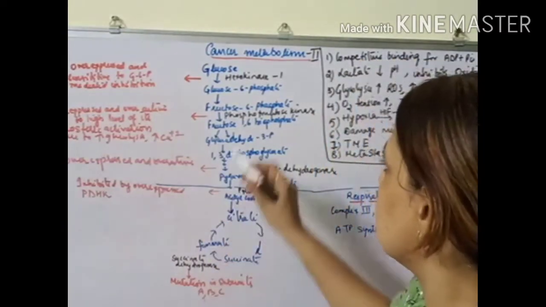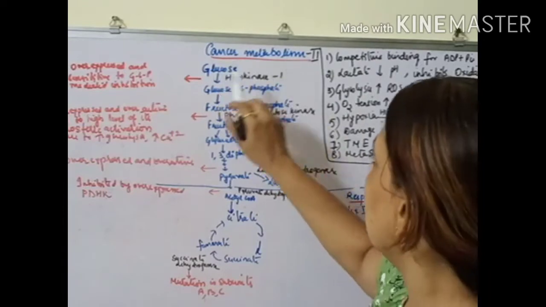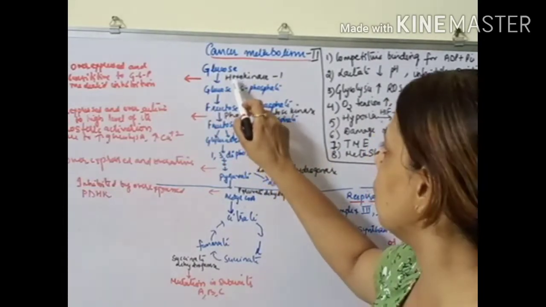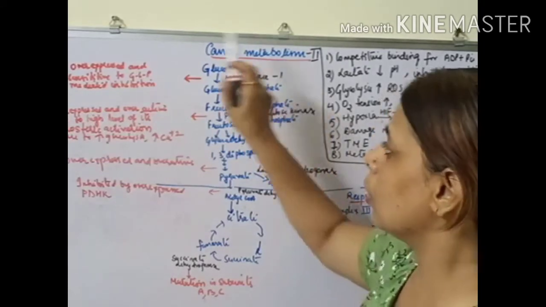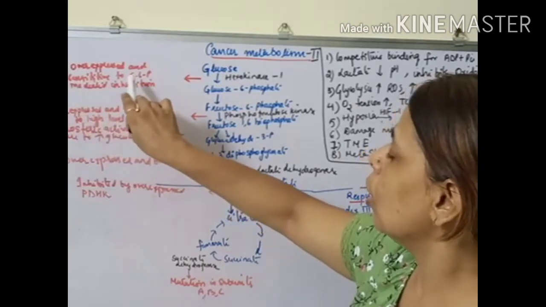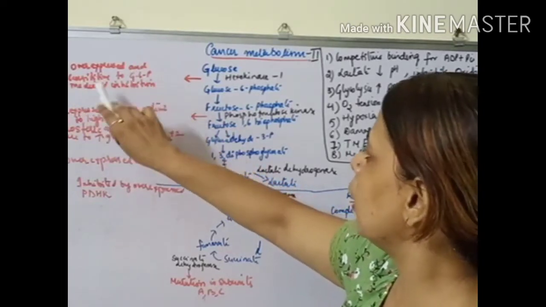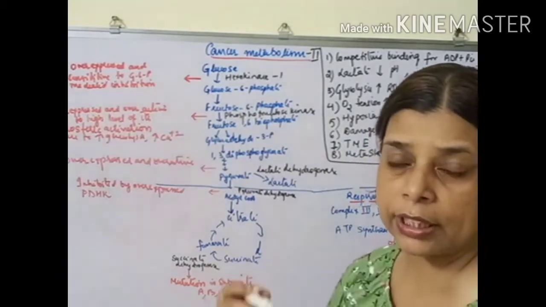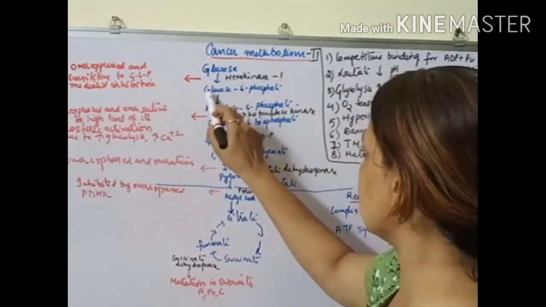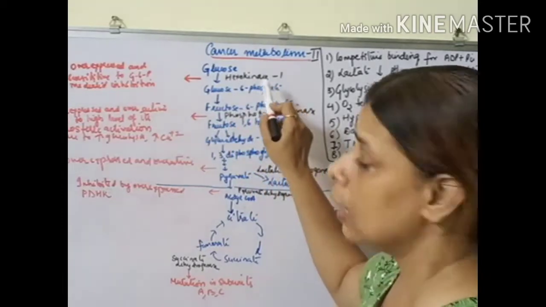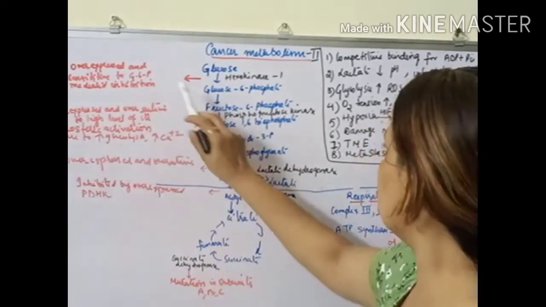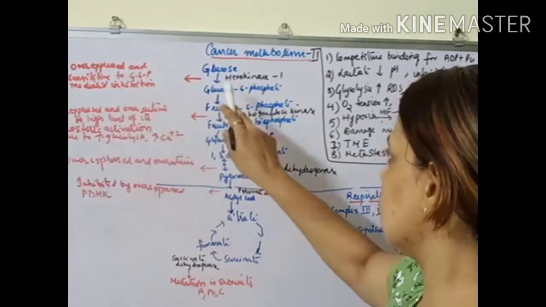Now, if we take the initial step, glucose getting converted into glucose 6-phosphate, which is regulated by the enzyme hexokinase 1. In cancer, this is overexpressed and insensitive to the glucose 6-phosphate concentration. So usually there is an inhibition if the concentration of glucose 6-phosphate increases, but this inhibitory process is lost in the cancer. Now this is the first step.